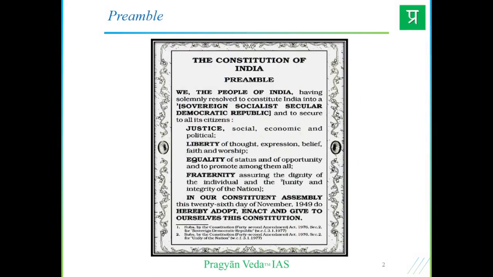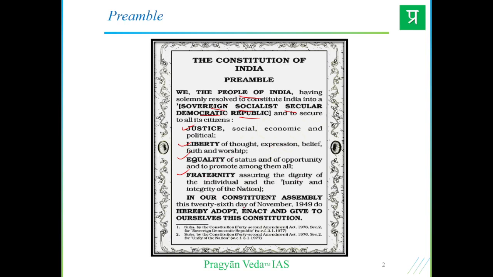So quickly getting into the Constitution of India, we have the Preamble of India, right? We, the people of India, having solemnly resolved to constitute India into a sovereign, secular, socialist, democratic republic. And there are some keywords like justice, liberty, equality, fraternity of various sorts: justice, social, economic and political; liberty of thought, expression, belief, faith and worship; equality of status and opportunity; fraternity assuring dignity for all individuals.